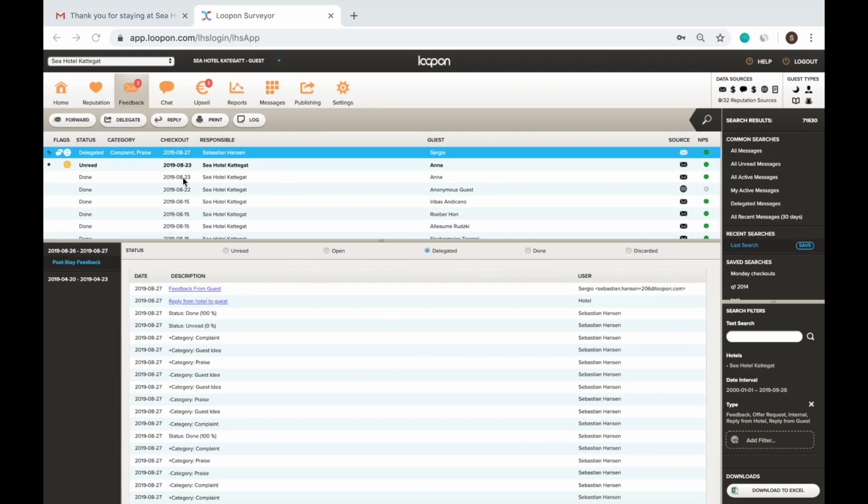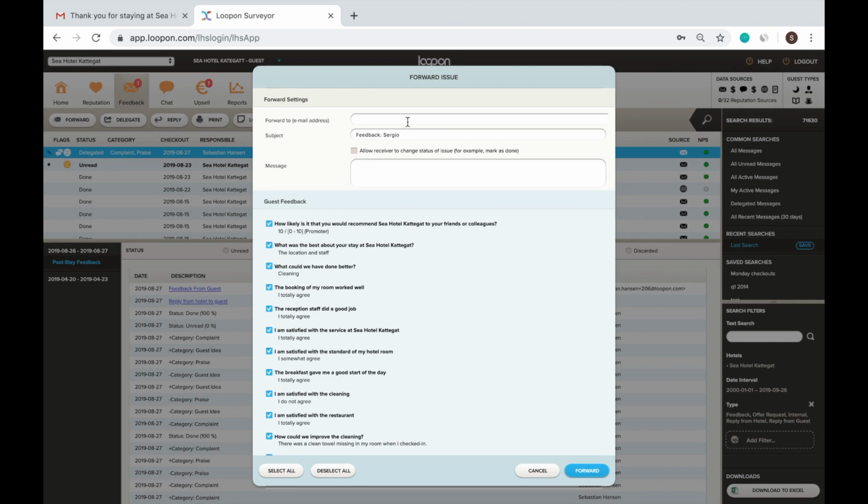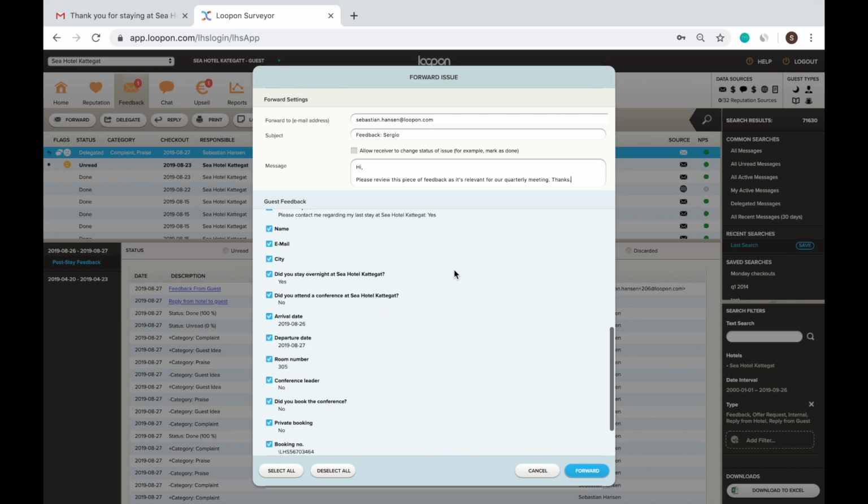You can also forward the feedback without delegating it as a task if you think that your colleague should have a look at it. Maybe this particular piece of feedback is relevant ahead of a staff meeting. Select which parts of the feedback should be forwarded.